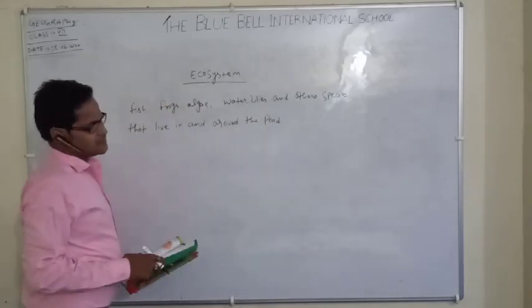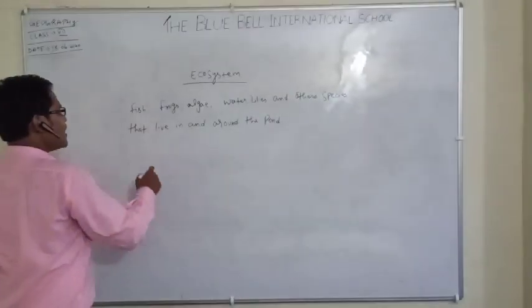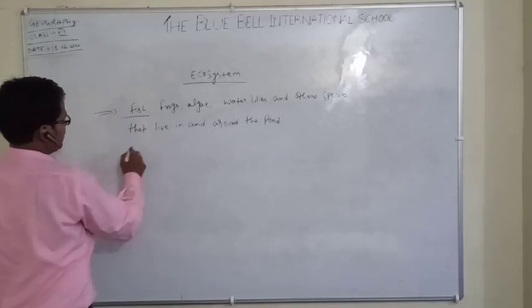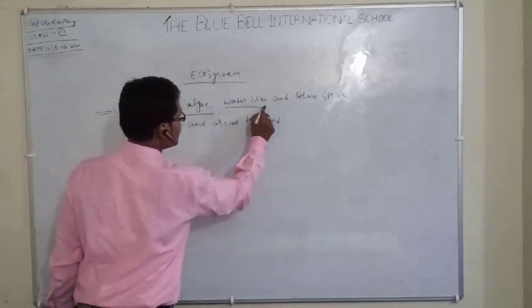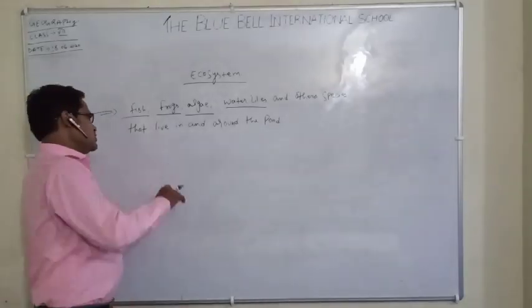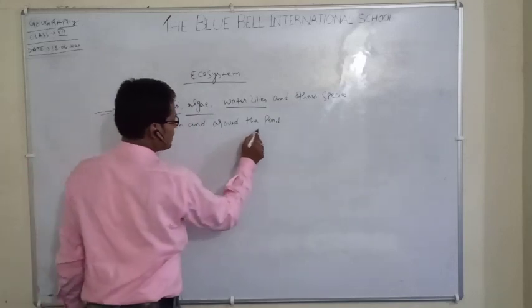We may see that just inside the pond these things are found: fish, frogs, algae, water lilies, and other small species. They all live inside and around the pond.